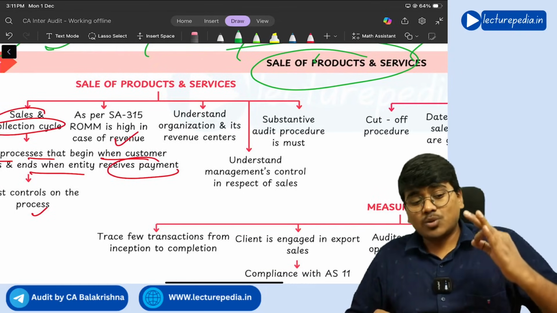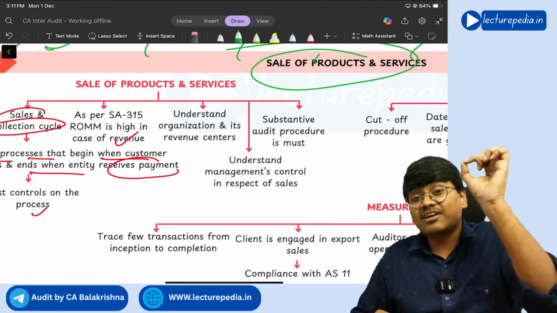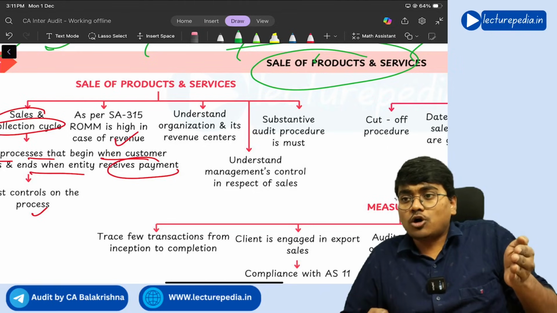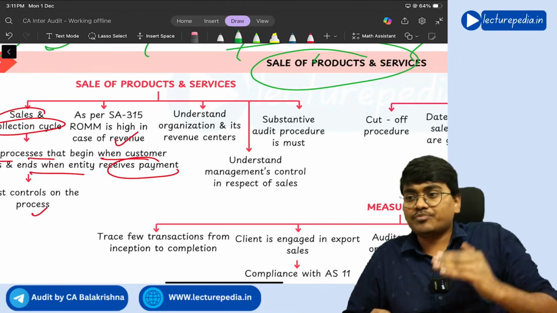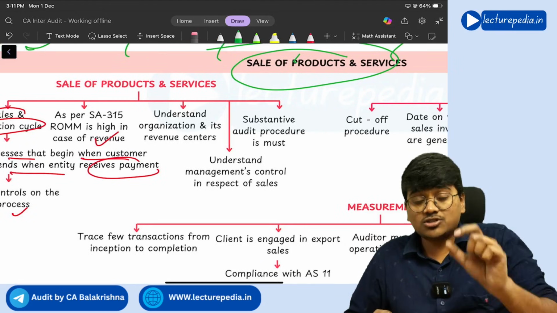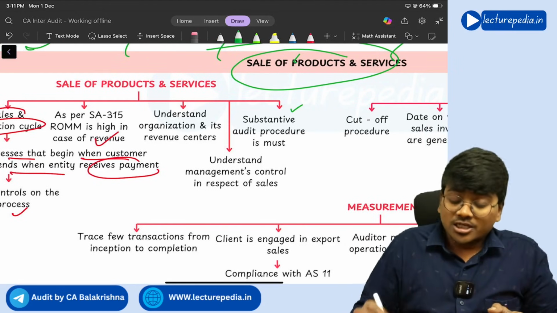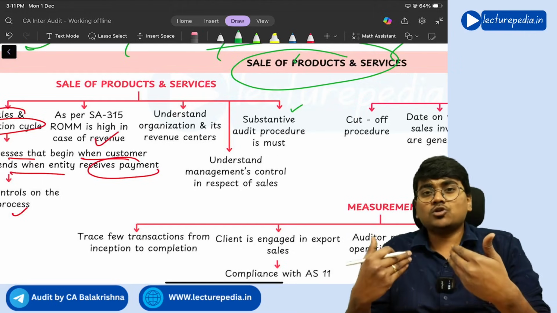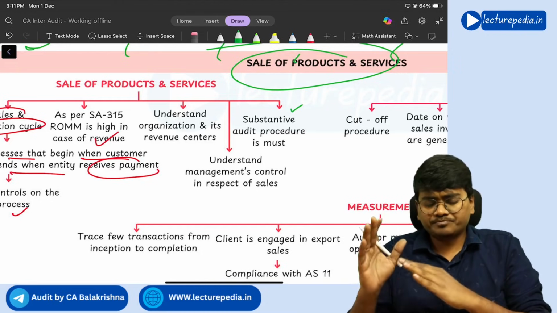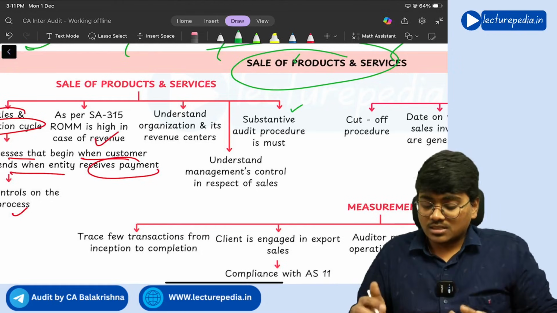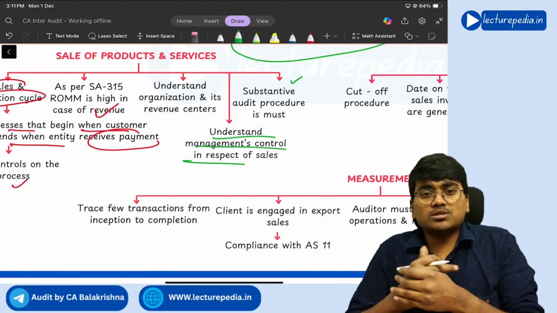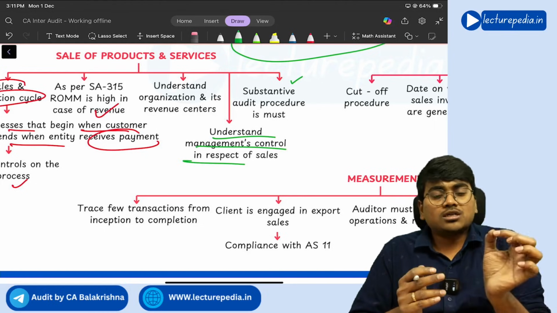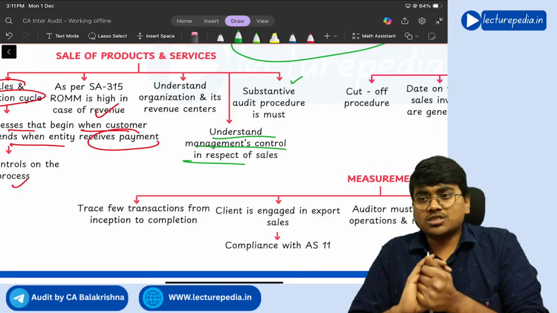Next, the auditor needs to understand the organization and its revenue centers. Now, what is meant by revenue centers? The areas through which the organization is generating money will be known as revenue centers. The auditor needs to understand all the revenue centers, and he needs to substantively audit all the sales. Substantively means a detailed audit procedure, test of details, test of transactions, right? Next, understand management's controls in respect of sales.